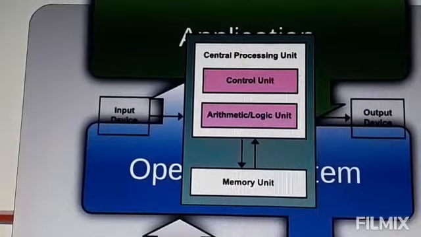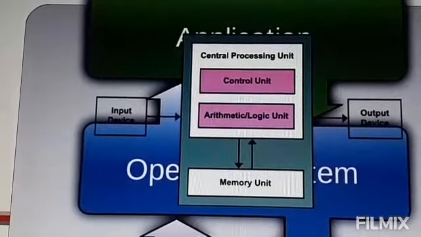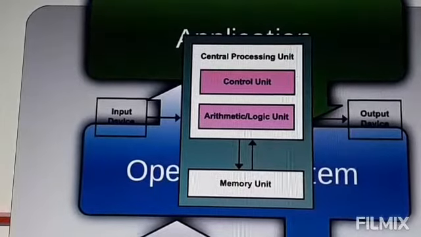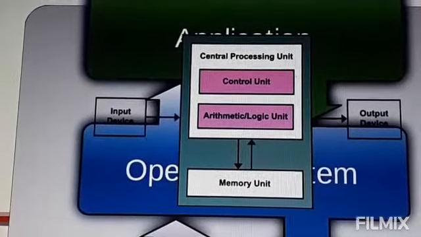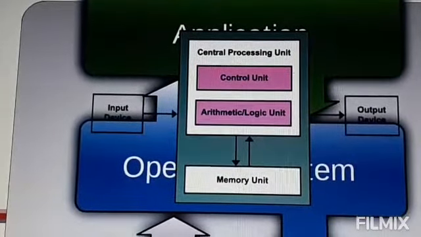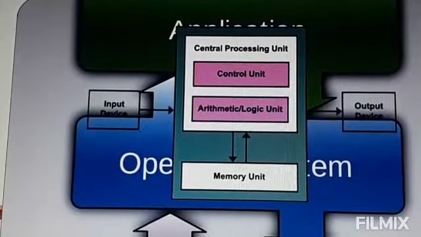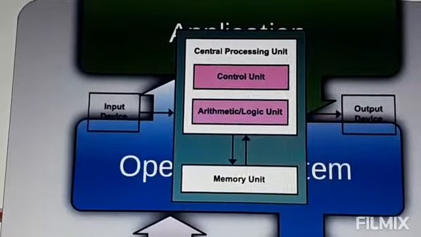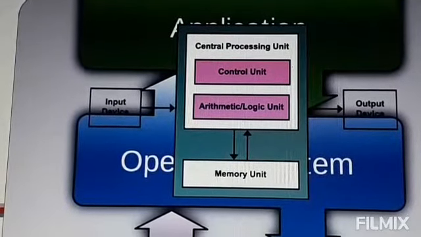The main functions of CPU are: number one, it stores data and instructions in memory which can be accessed for processing. Number two, it processes data to give meaningful results. Number three, it controls each and every operation of the computer, including the operations of all its peripherals.